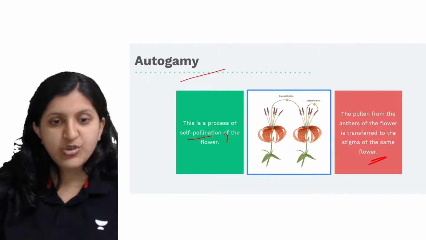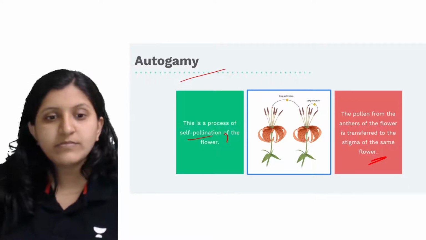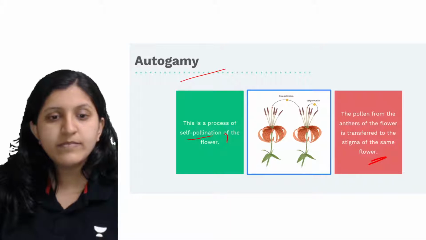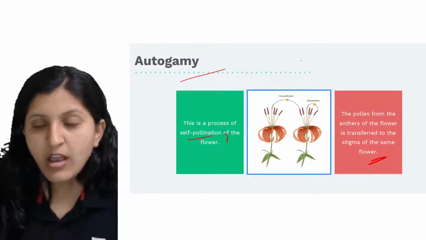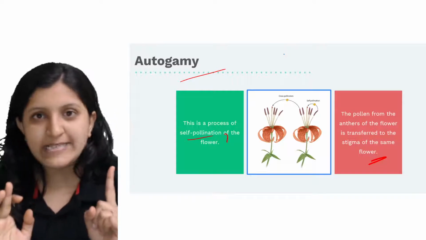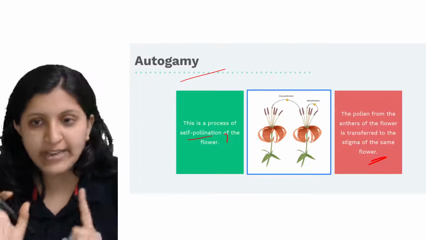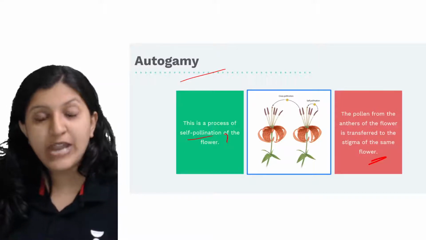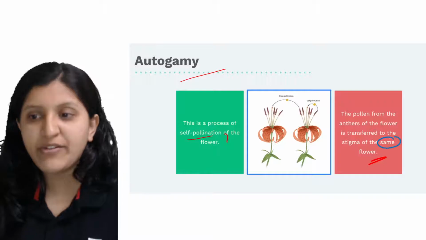Okay, so I'll just draw it here and explain it. Okay, so let's say there is a flower now. This is in the same flower, so there is no different plant, only one plant is there. In that one plant you can find only one flower, let's say. There are no two different flowers also, this is only one flower.